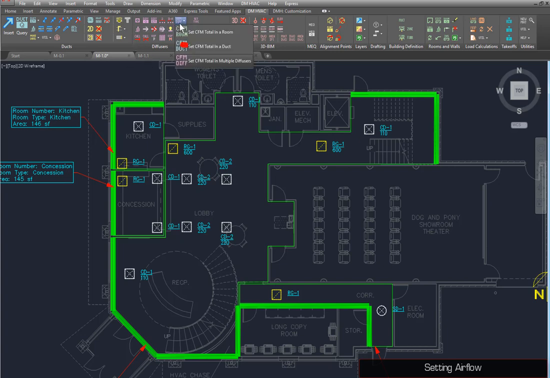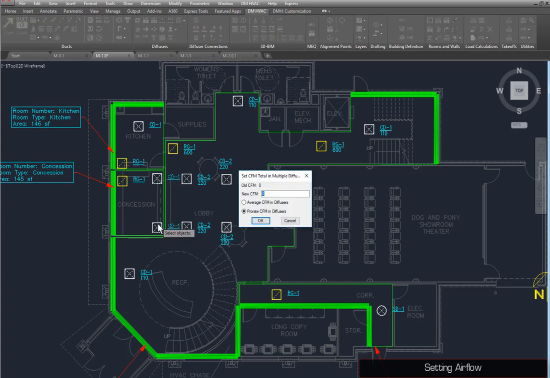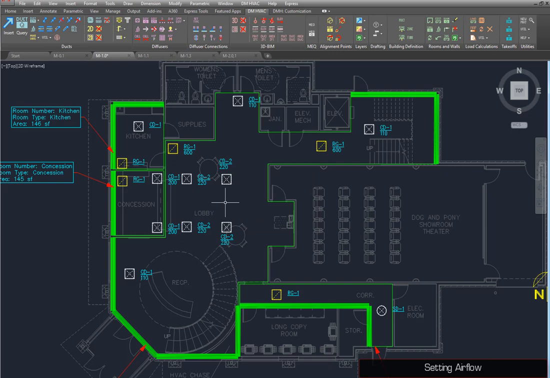Even if you don't use Design Master for your load calculations, you can still set the airflow for an area using the Set CFM Total in Multiple Diffusers command. Select the diffusers, set the CFM and distribution method, and press the OK button. The airflow you set will be distributed among the diffusers you selected.